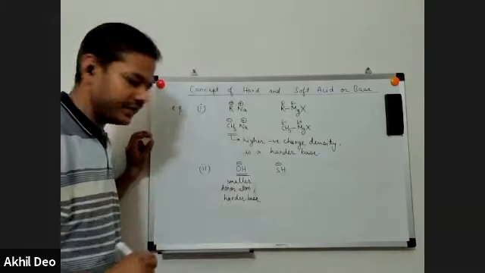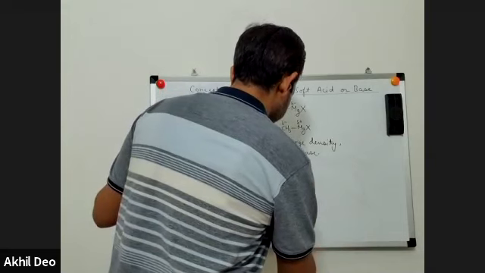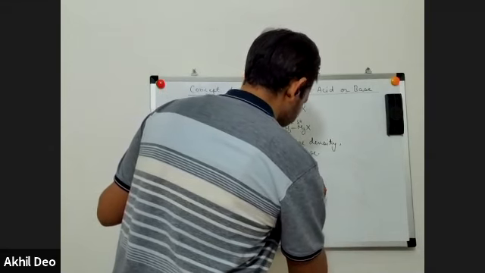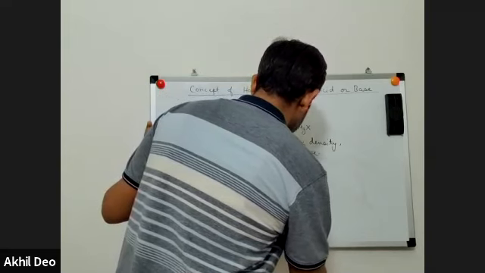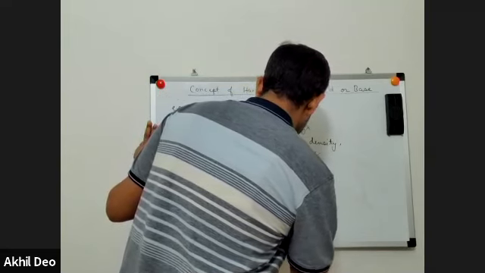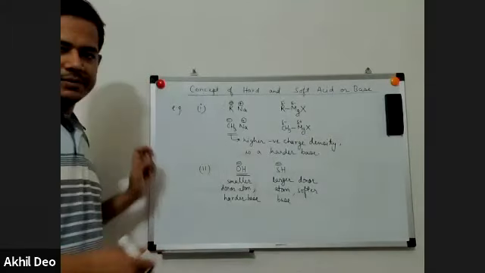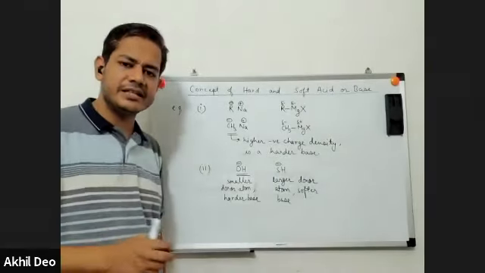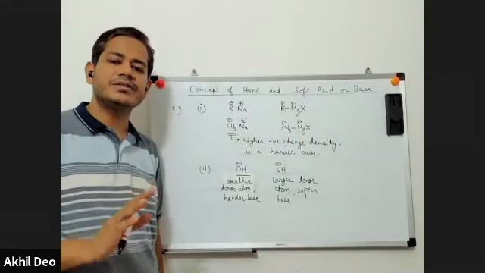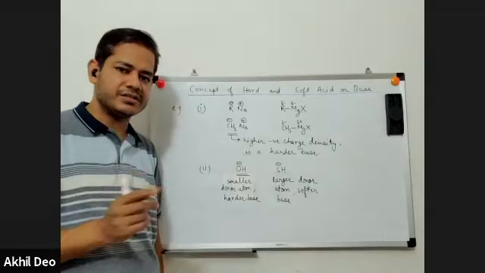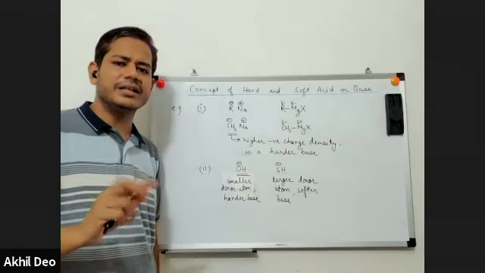Look at SH minus. SH minus has a sulfur atom as the donor atom, a larger donor atom, and hence it is a softer base. So this is how we compare the hardness of a base, a hard base or a soft base. It's not always true that a hard base will be a strong base and a soft base will be a weak base. These are not related terms.